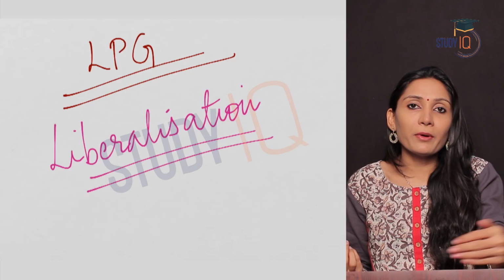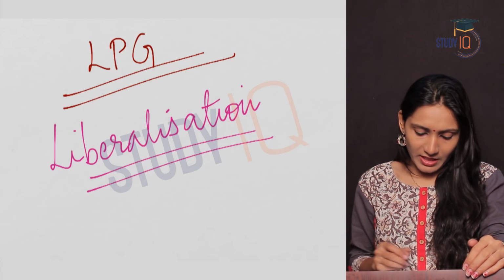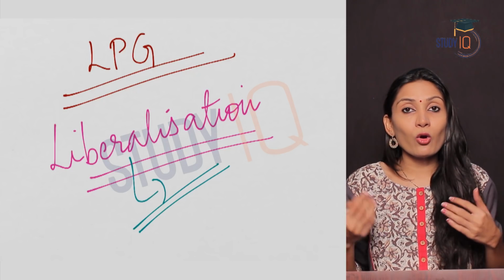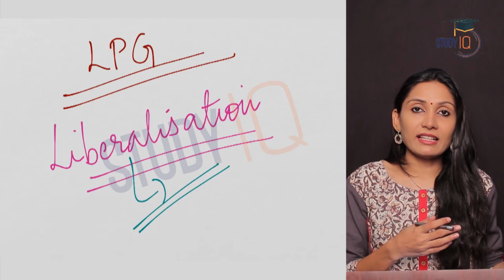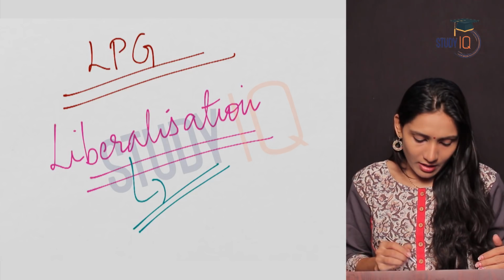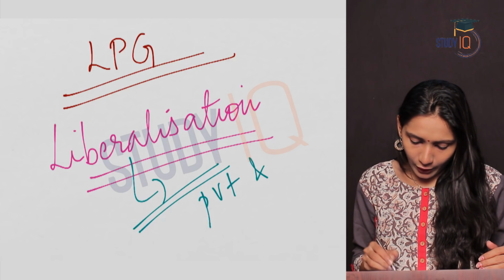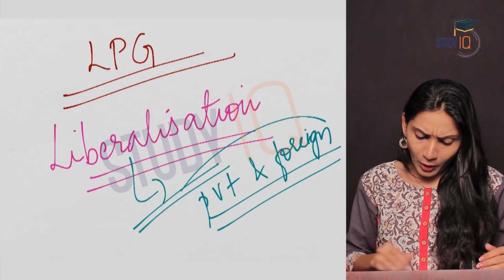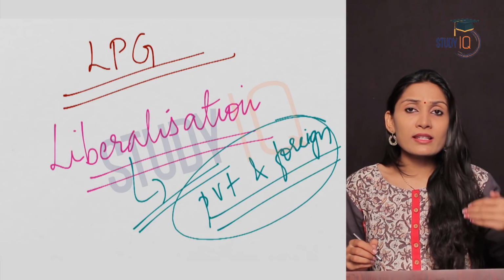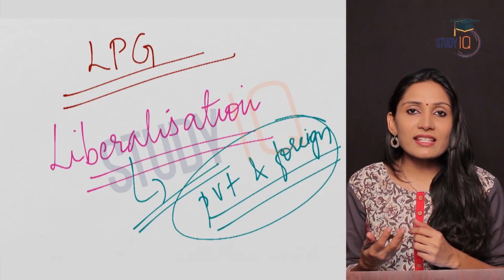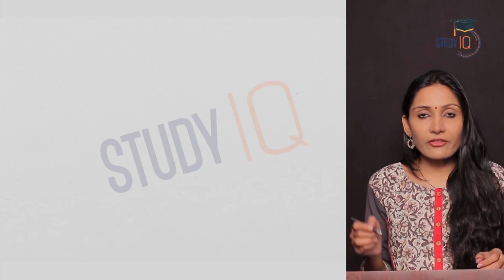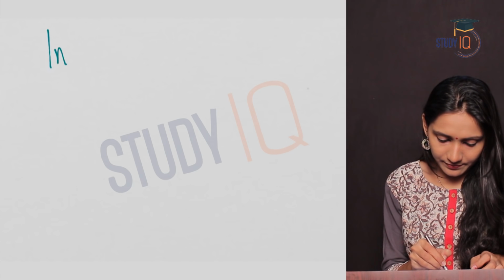Liberalization means opening up of various sectors of the economy. So by liberalizing, various sectors are open to the private sector as well as to foreign players. So now policies are liberal, or rules are liberal. Now let us see what liberalization meant for various sectors. First of all, the industrial sector.